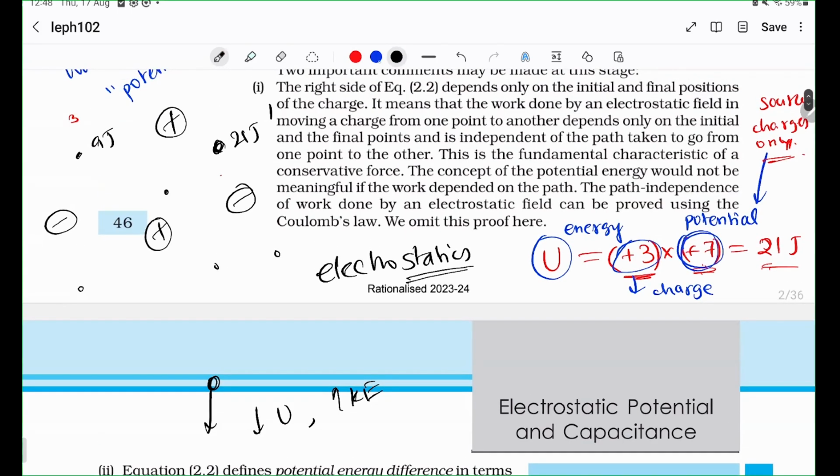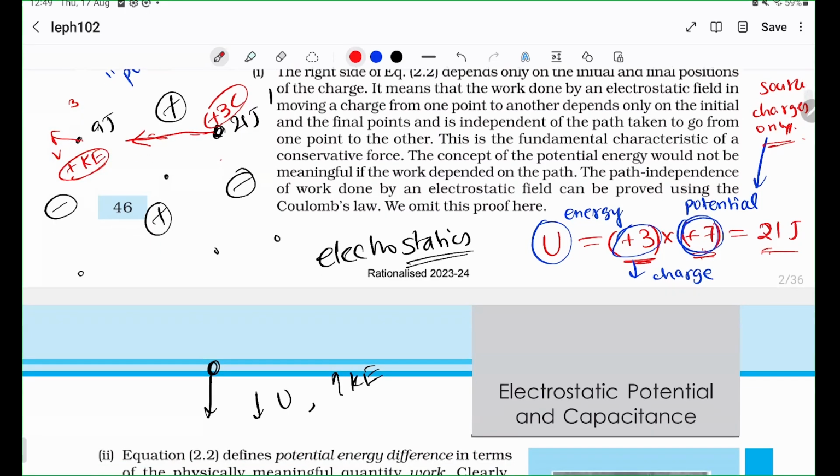So if you leave this charge here, if you let go of the charge plus 3 here, it will run away to here. It will start running towards here. And here at this point, it will have some kinetic energy this way. As in, it will have some velocity this way, and it will have a positive kinetic energy.